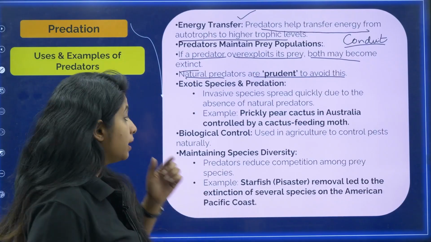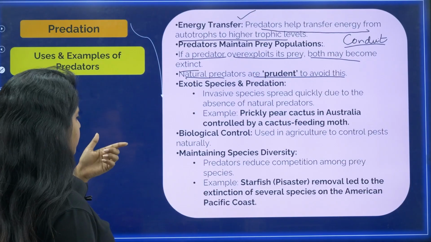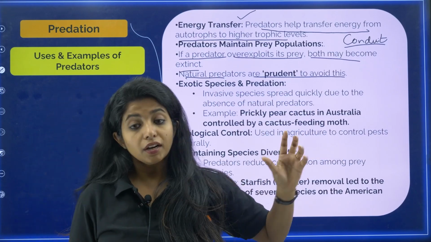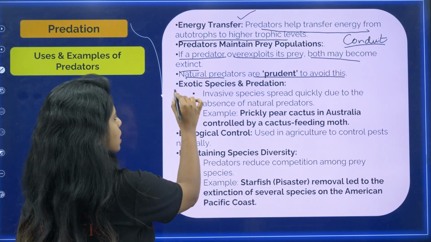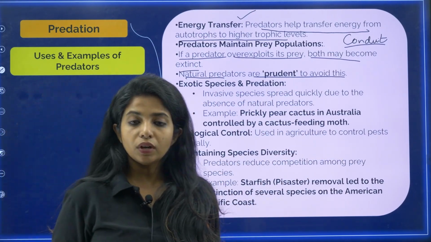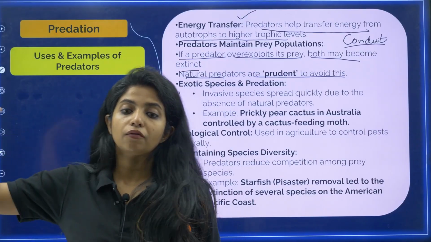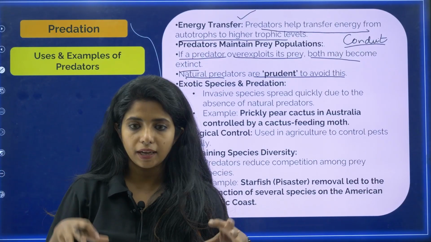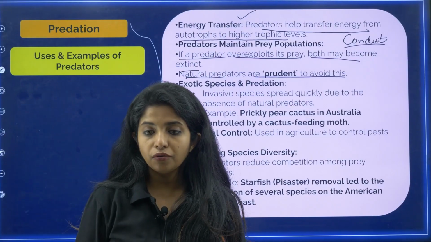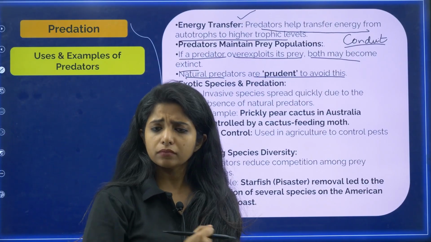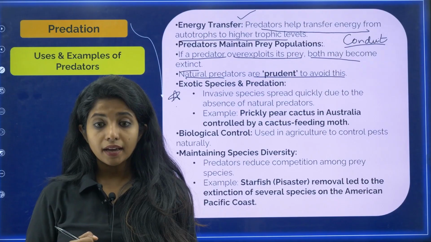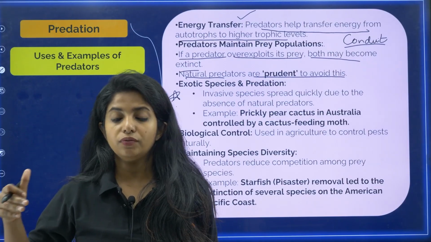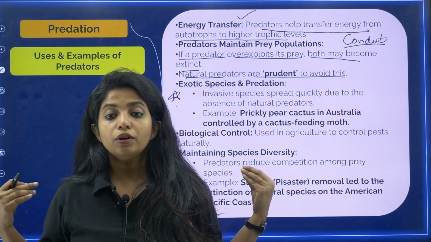Got it? Now, there is exotic species and predation. Invasive species spread quickly due to absence of natural predators. Now, what is the use of having predators? Invasive species are organisms which we get from outside. They are not indigenous. Indigenous means organisms which are already there. So, invasive species can come over here and basically take up the whole thing if there are no natural predators. If there are predators, predators will eat them up and these invasive species would not be spreading.